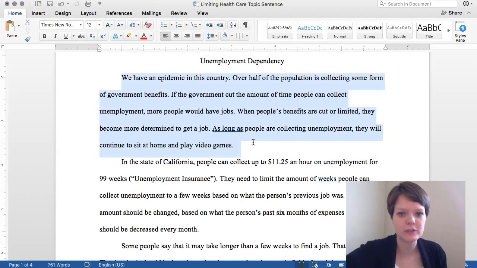If we read the first paragraph, let's see if we can find it and highlight it. We have an epidemic in this country. Over half of the population is collecting some form of government benefits. If the government cut the amount of time people can collect unemployment, more people would have jobs. When people's benefits are cut or limited, they become more determined to find a job. As long as people are collecting unemployment, they will continue to sit at home and play video games.